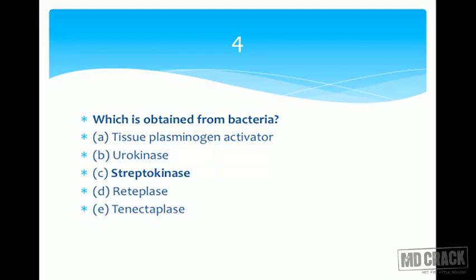Why this question is asked, there is something in my mind which we want to apply, is because it's obtained from bacteria, you have chances of hypersensitivity reactions with streptokinase, and you have less chances of hypersensitivity reactions with the other drugs. No problem about the recombinant DNA technique. They are least likely to produce hypersensitivity reactions, and also urokinase, that's coming from human urine, so you have less chances. So it's streptokinase. Let's go to the next question.